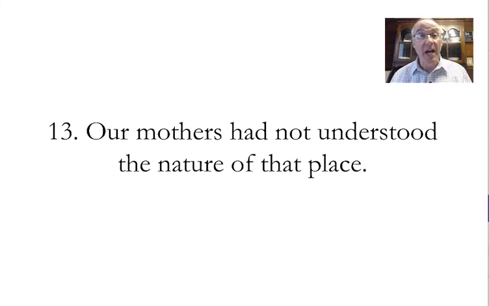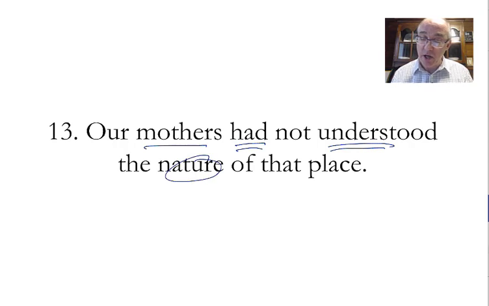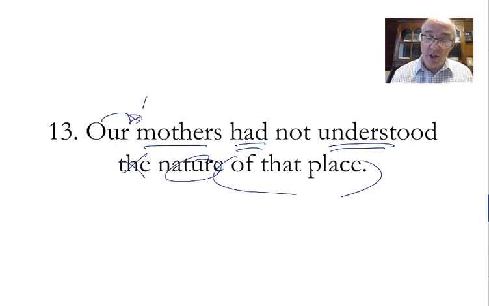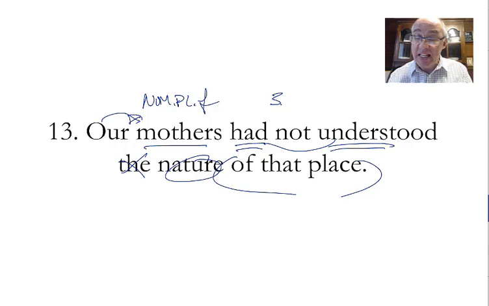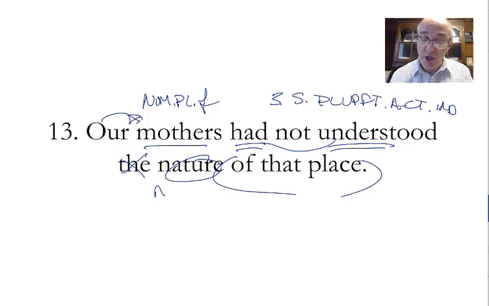Our mothers had not understood the nature of that place. Mothers had understood nature of that place. Our mothers, mothers nominative, plural, feminine, had. Had is third person, plural, pluperfect, active, indicative. The nature, accusative, singular, feminine. So mothers, matres, what kind of mothers?